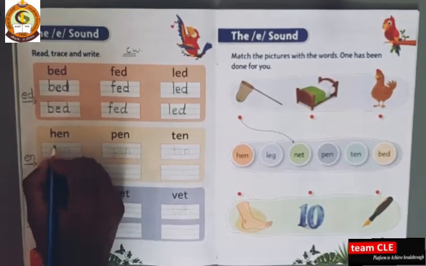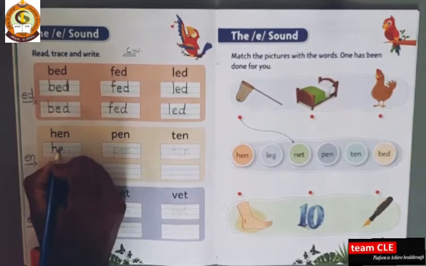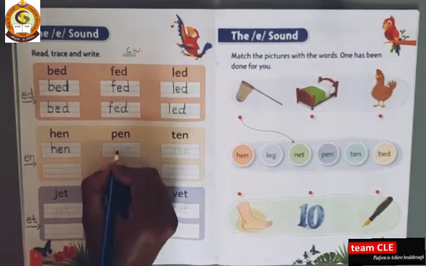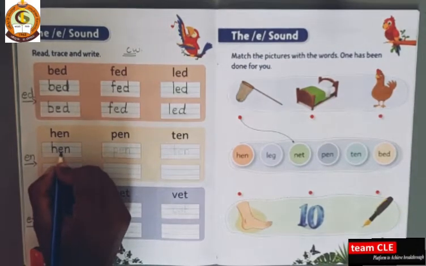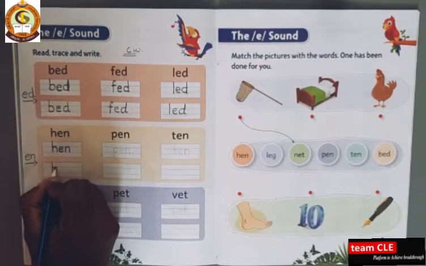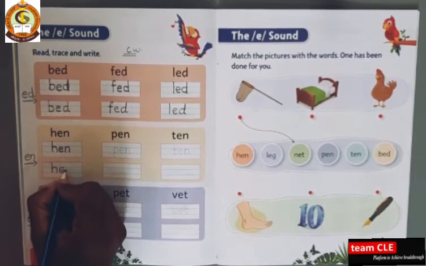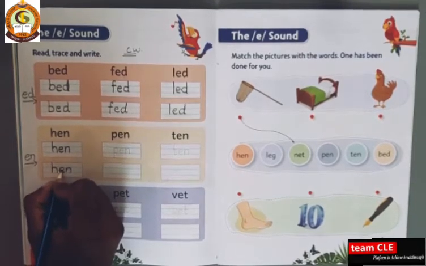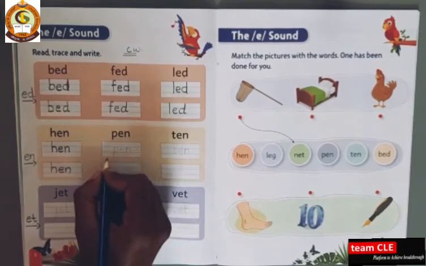Okay. So next H, E, N, hen. H, E, N, hen. H, E, N, hen.